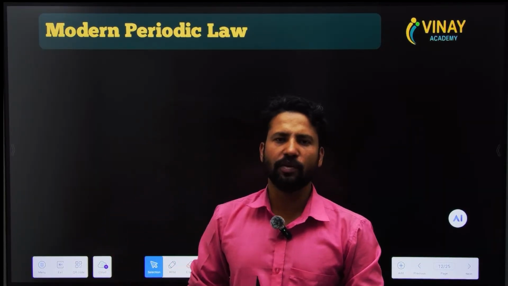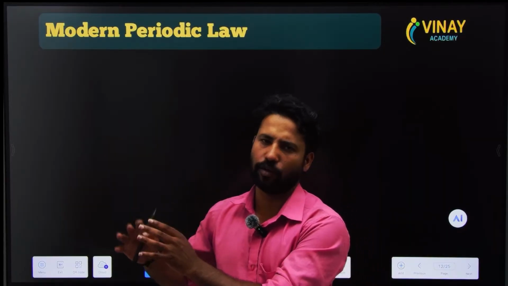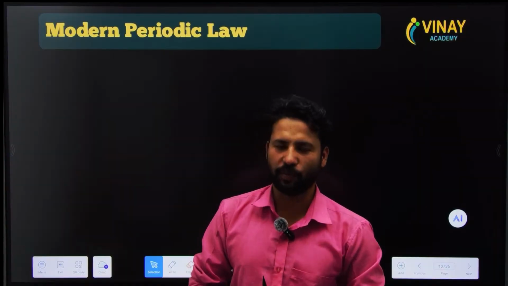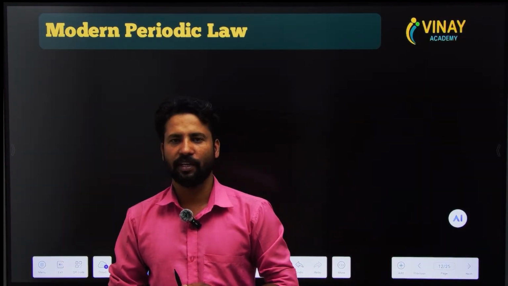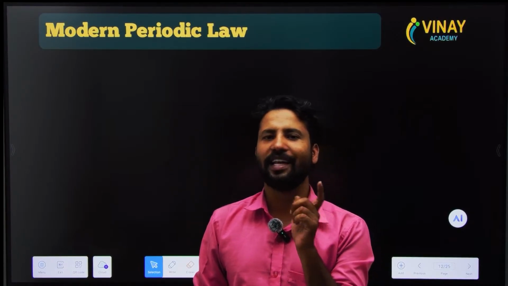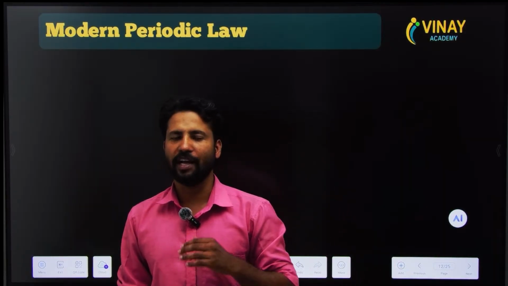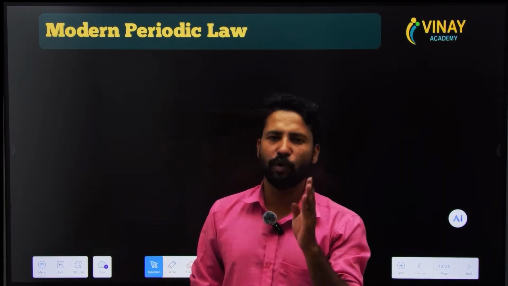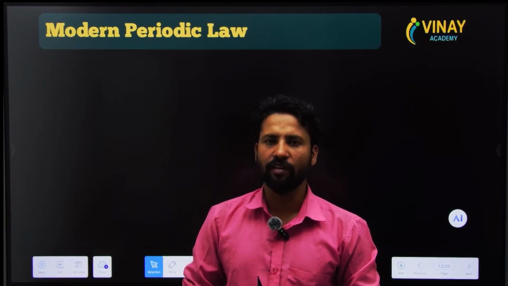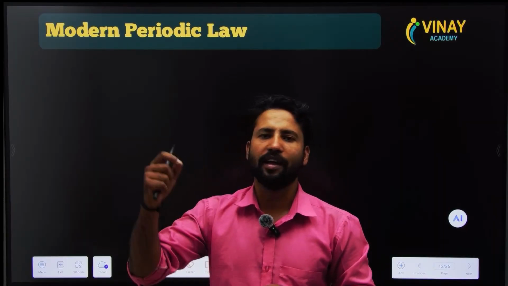He failed because it was not applicable to all elements. It failed in the same group and same period also. Then who came? Right, you are very right. Then Newlands came. He told us that the first element repeats its property at the eighth position. Means if we put the elements in increasing order of atomic weight, then the physical and chemical properties of the first element are just similar to the eighth element.